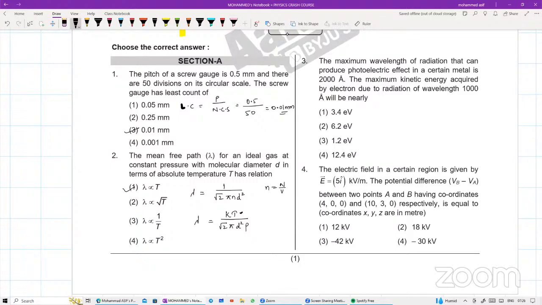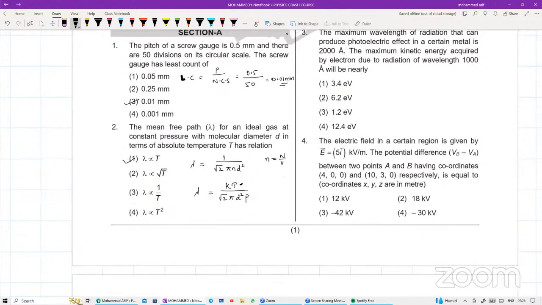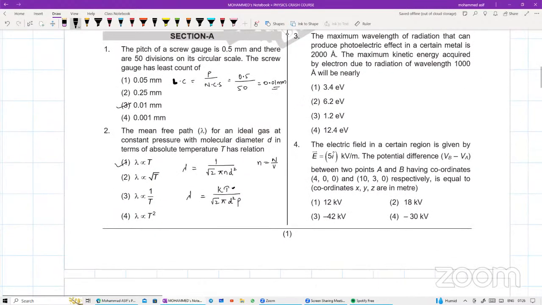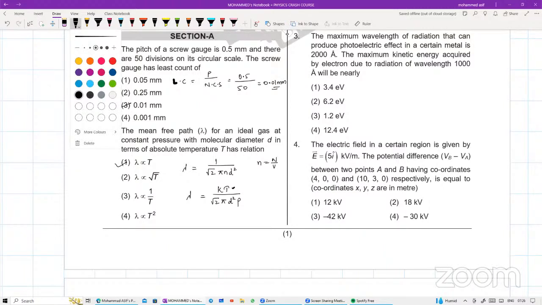Question number 3 try करिए जल्दी से. The maximum wavelength of radiation that can produce the photoelectric effect in a certain metal is 2000 angstroms. The maximum kinetic energy acquired by the electron due to the radiation of the wavelength 1000 angstroms will be equal to how much? Einstein's photoelectric equation बेटा. Einstein's photoelectric equation क्या है बताइए जल्दी से. ट्राई करिए. सेकंड ऑप्शन निदा.